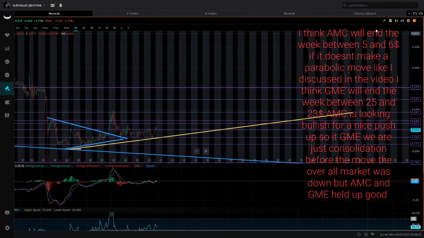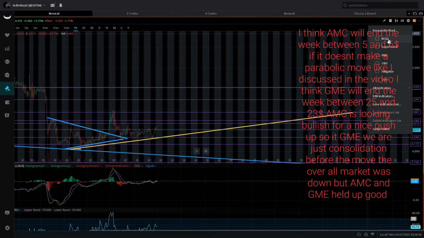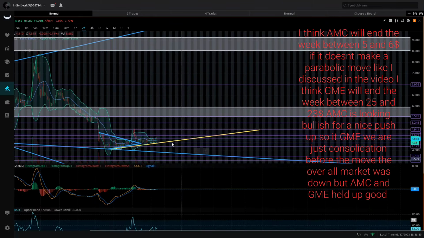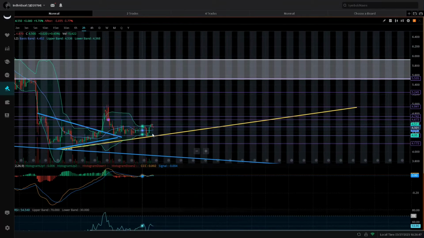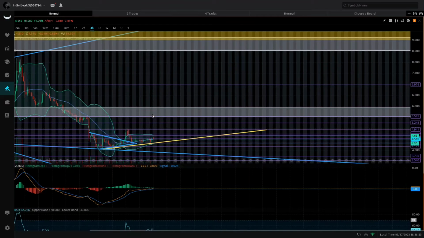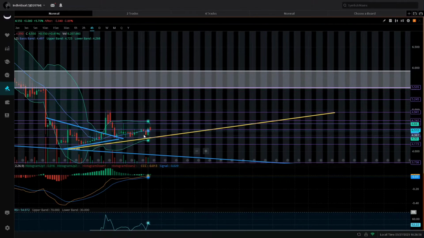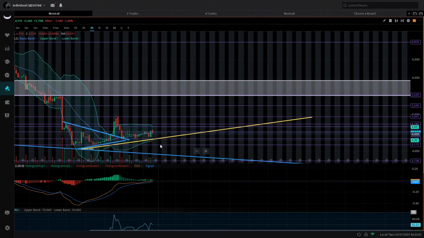If I go ahead and put the Bollinger Bands on for AMC, so we're going to put both Bollinger Bands on. These indicate if a movement is coming or not. When a large movement is coming, the Bollinger Bands get tight. And as you can see with this consolidation, the Bollinger Bands are getting tight, and that is indicative of a large movement to the up or downside. And I think it's going to be the upside. As you can see, the 4 hours is really showing it. Getting into after hours, really constricting. So we could have this pop possibly tomorrow or Wednesday, and I think it's going to be a pop to the upside because we are above the blue medium line.